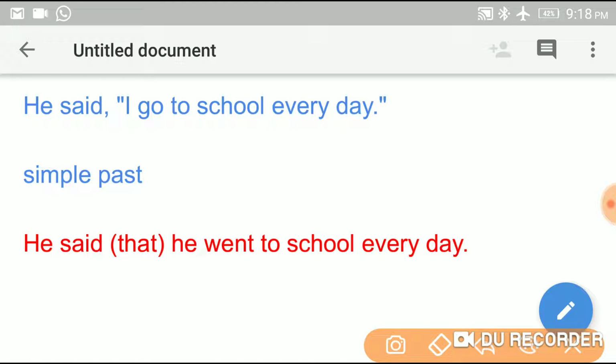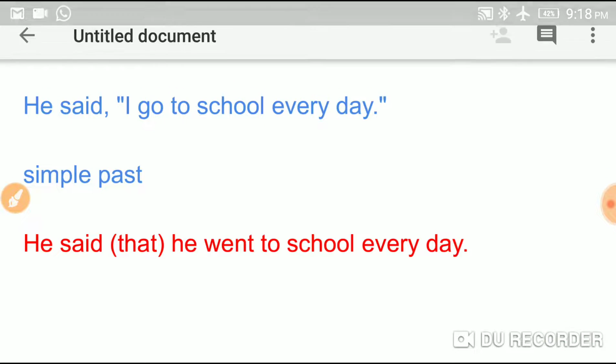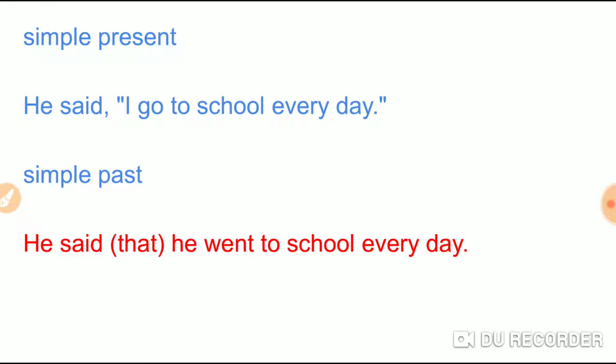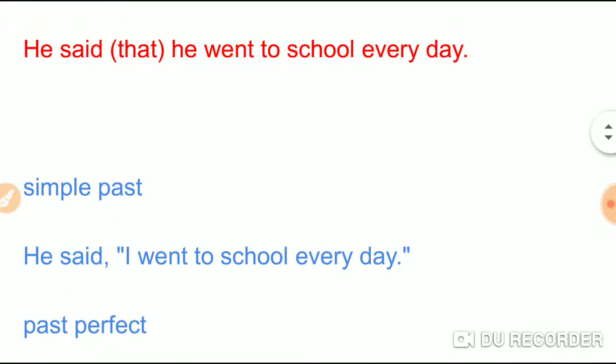And then the first person I changes into third person he, and then go, simple present tense, changes into went. So see here, he said I go to school every day changes into he said that he went to school every day. Okay, let us go to the next example.